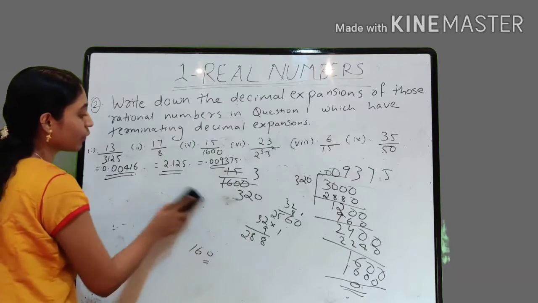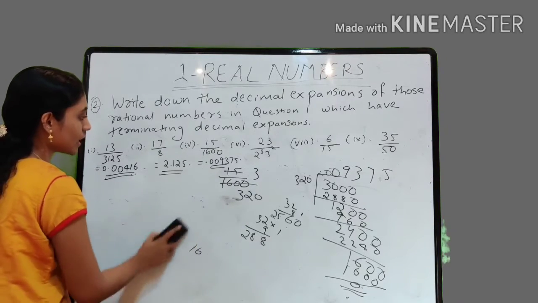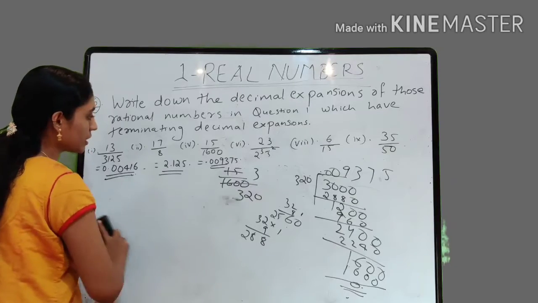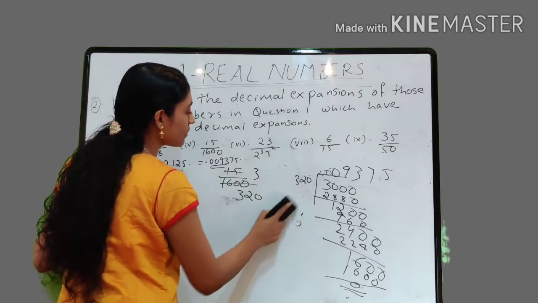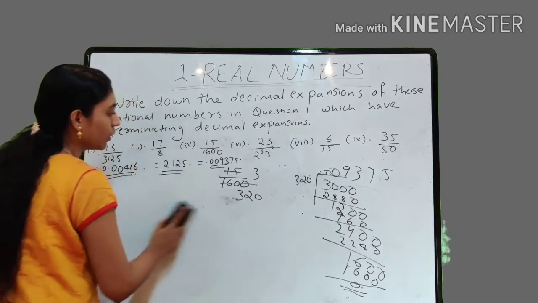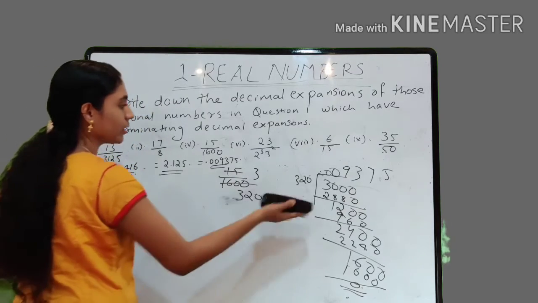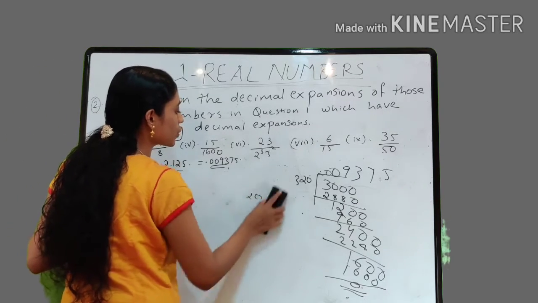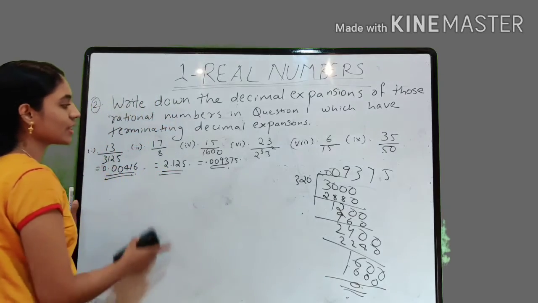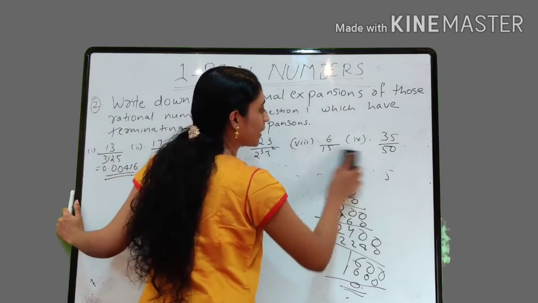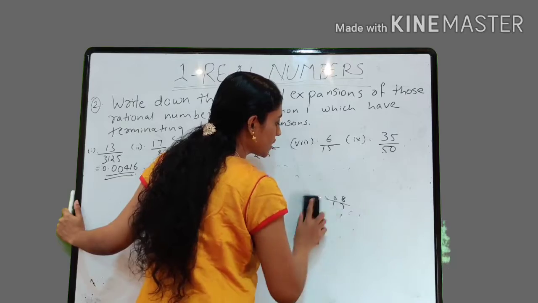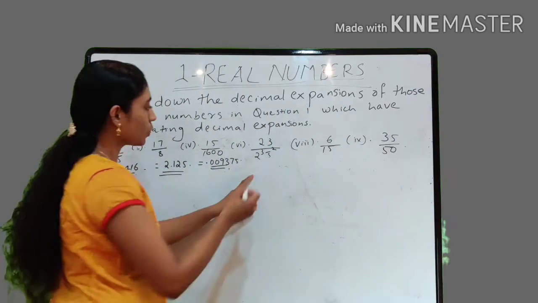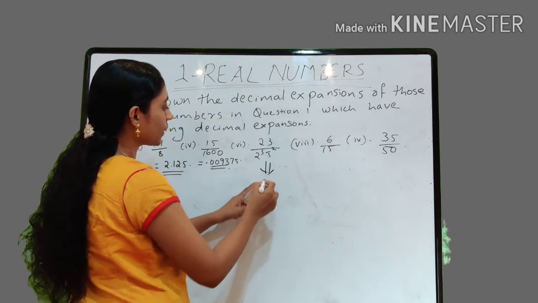Did you get how we got it? We just simplified 15 by 1600 by cancelling the common terms, because both are divisible by 5. So we got it as 3 by 320, right? Then dividing 3 by 320 so as to get the decimal expansion as 0.009375. Got it?